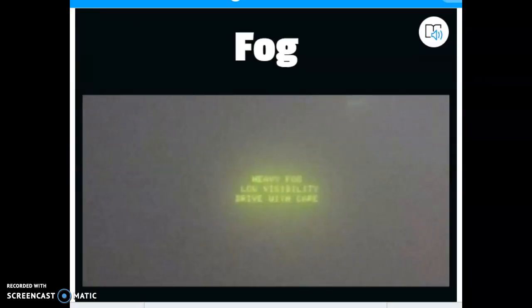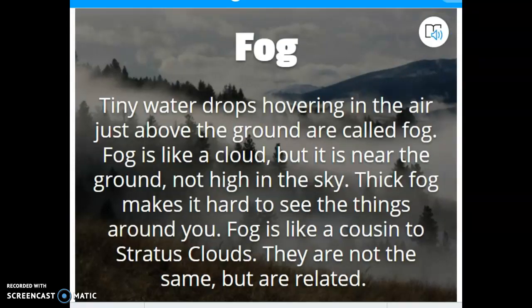Fog. Fog is extremely dangerous. Fog is something that you need to know. We're just going to call fog a super low-lying stratus cloud. It is a cloud that is so low that it's actually touching the earth. And it does make it extremely hard to see. Very, very hard to see when it's foggy outside.